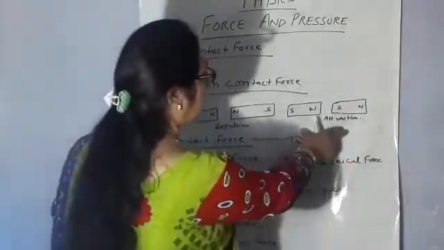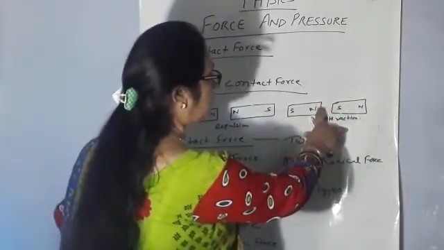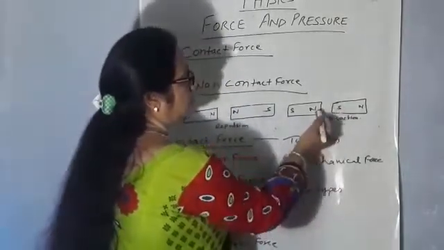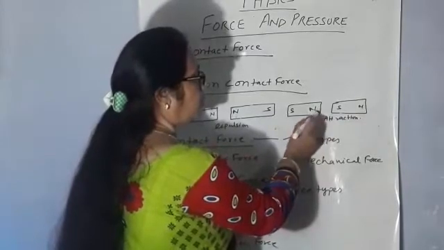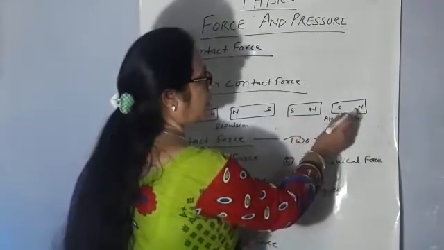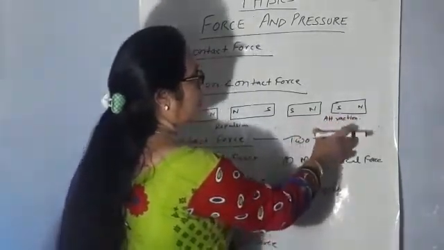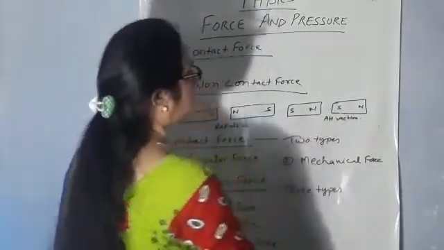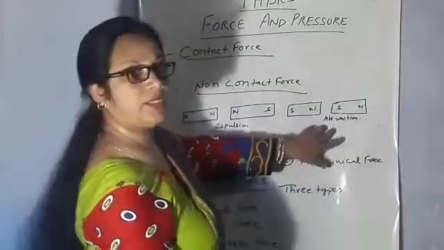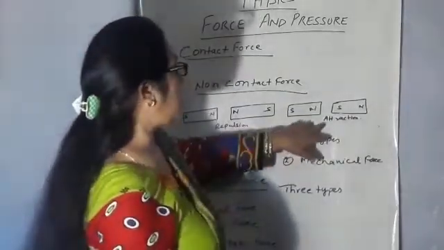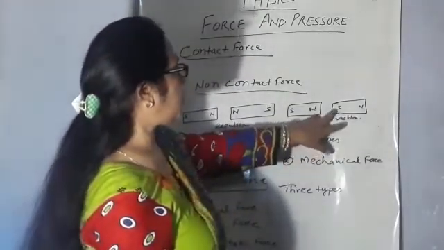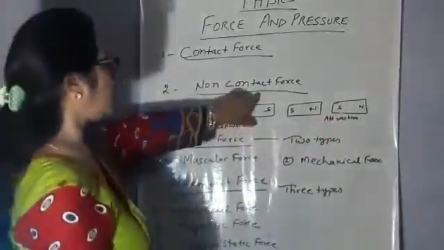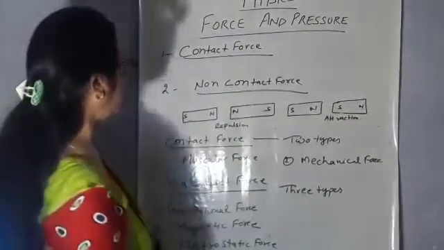But when the charges of the magnet are opposite, meaning it is the north pole and it is the south pole of the other magnet, when placed at some distance, they will attract each other. Same charges of the magnets repulse each other and different charges of the magnets attract each other. So this is a non-contact force example.